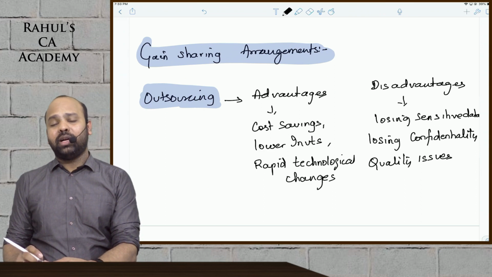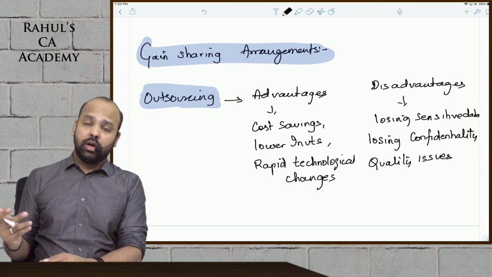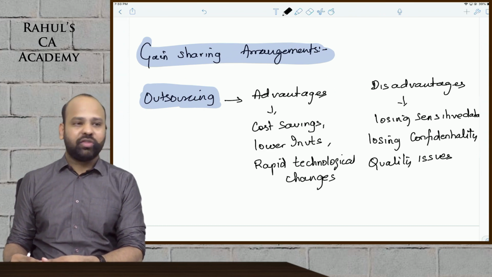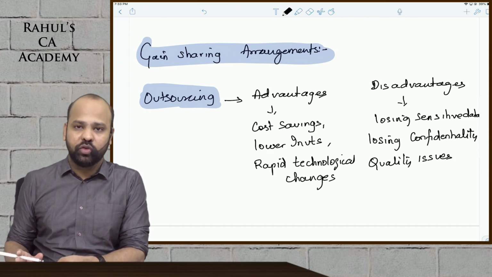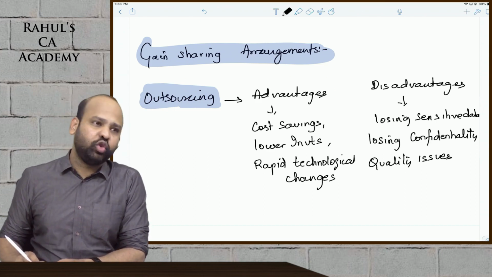On the other side, beta, the disadvantage is that you might have to share all your secrets. You will have to share your technology, share your secrets as such, guys, and there can be quality issues, or issues about whether the product will be delivered on time or not. Those issues, beta, can crop up.